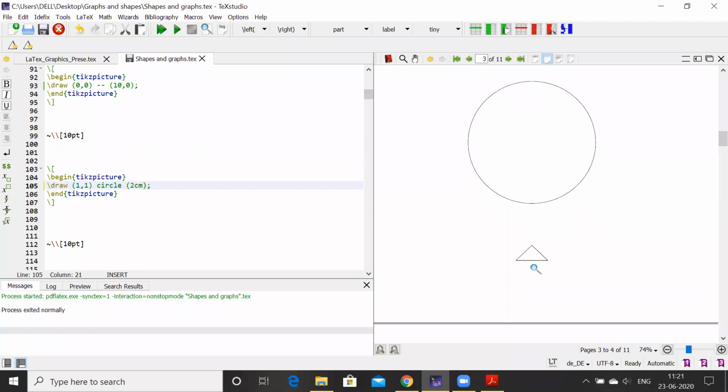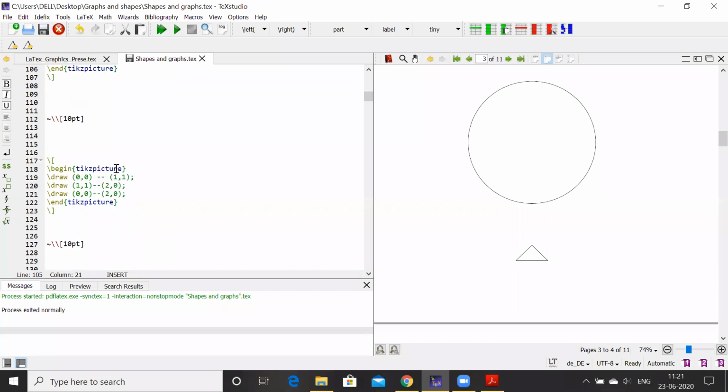Then we have the triangle. Starting from (0,0), you start from any vertex, that is (0,0) to (1,1), then (1,1) to (2,0), and then again you join this (0,0) vertex with (2,0). So here it is. This is (2,0), this was (0,0) and this one is (1,1). So we get this triangle.